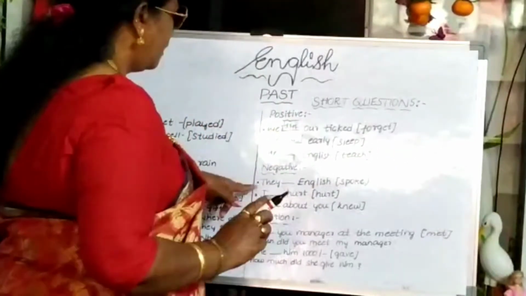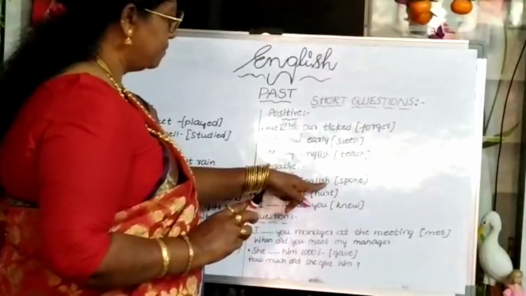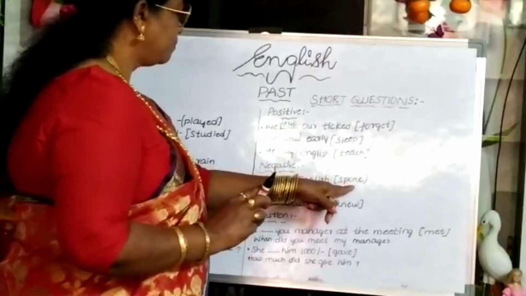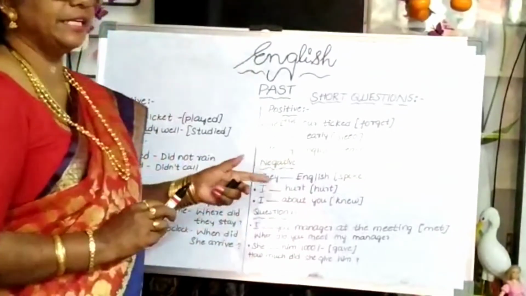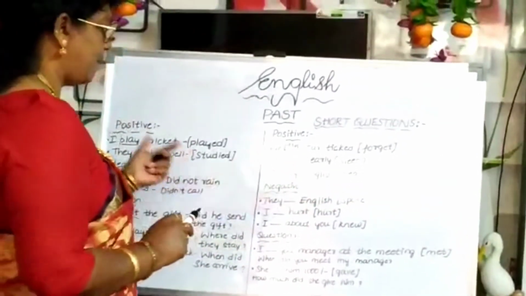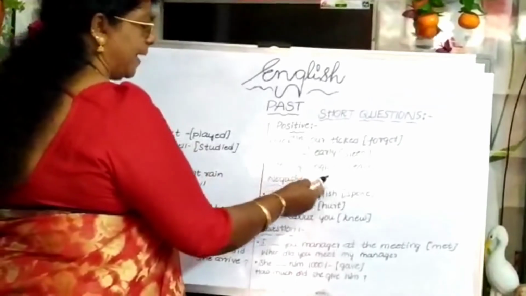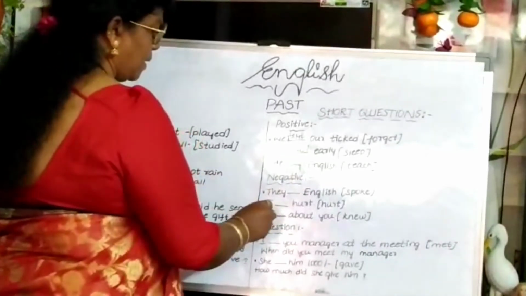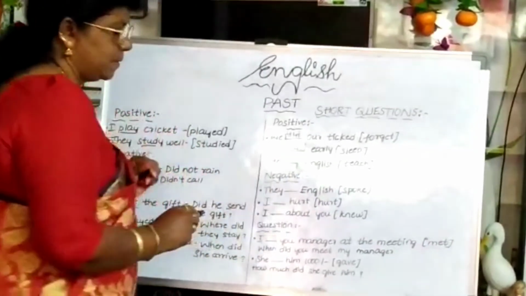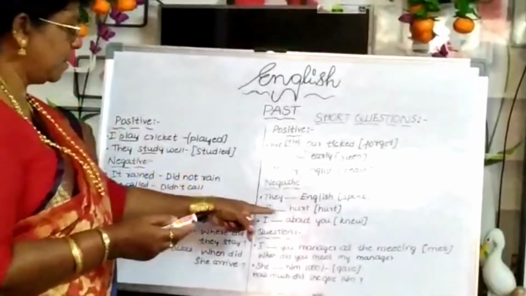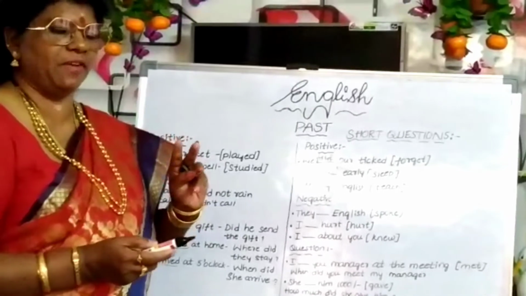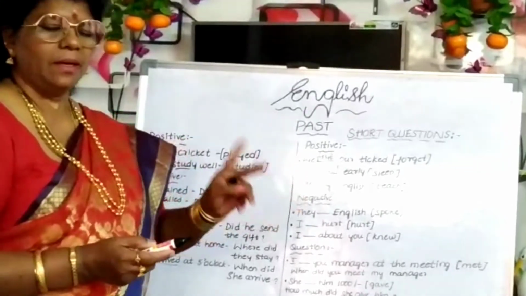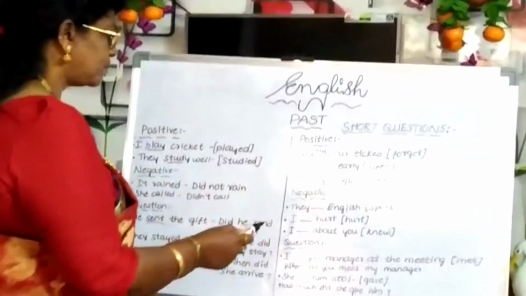Then negative. They dash English. Here already it is given, spoke. Negative, what we will say? Did not speak. Did plus speak, that will come as spoke. I heard. Did not hurt. Because for hurt, in all the tense forms, hurt only we will use.